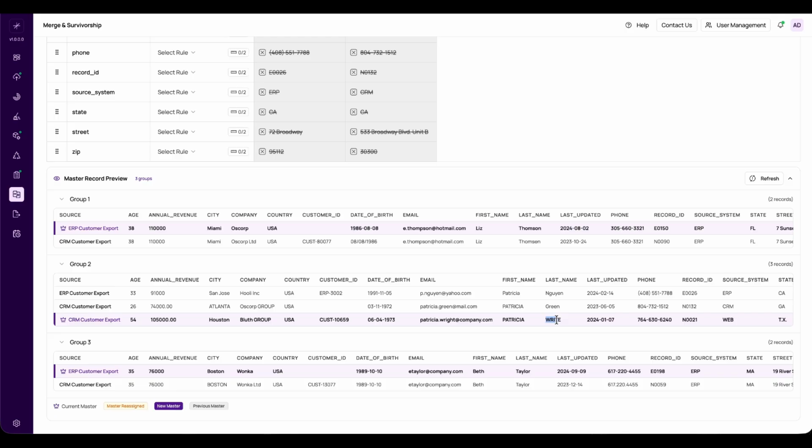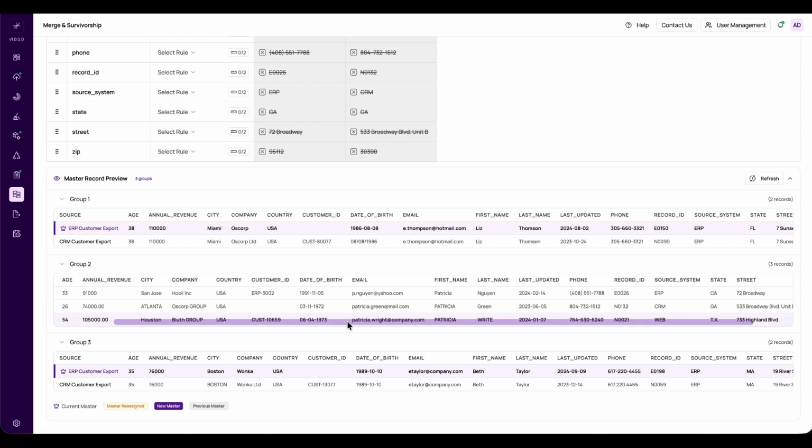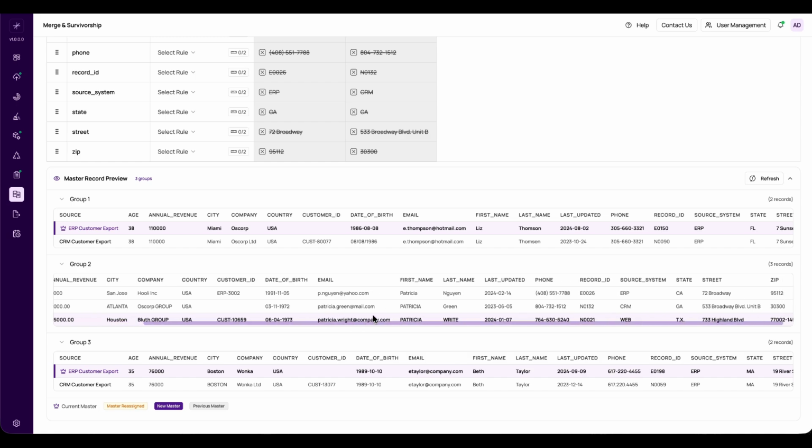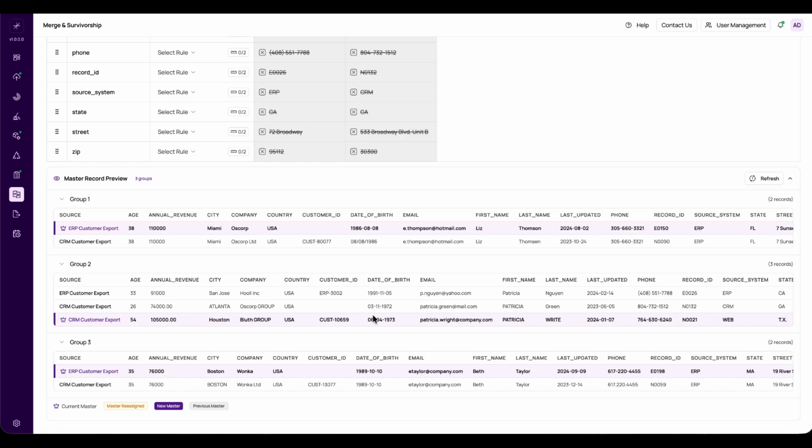And watch what happens down here, Master Reassigned. Because max on age and revenue makes a different record the strongest, MatchLogic flags that the master has moved and shows me the new master versus the previous one. It's completely transparent about which record became the base and why.